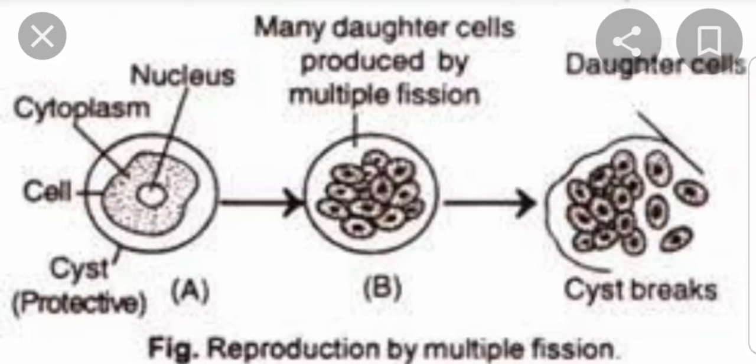Then what happened in picture B? The nucleus of the parental plasmodium divided into several. Then all of these nuclei become new individuals. When they get favorable conditions, the cyst of the plasmodium will break and all these new forms are released. So several new individuals are formed. If a parent body divides into several daughter cells, such type of fission is called multiple fission.